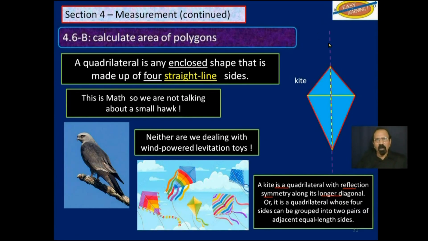A kite is a quadrilateral with reflection or symmetry along its longer diagonal. So if this is the longer diagonal here, notice the half on the left over on this side is reflected on that side there. You can also think of it as a quadrilateral whose 4 sides can be grouped into 2 pairs of adjacent equal length sides. So this side here is adjacent to that side and equal, and this side here is adjacent to that side there and equal. So this is a kite, and this is what we will be learning about right now.